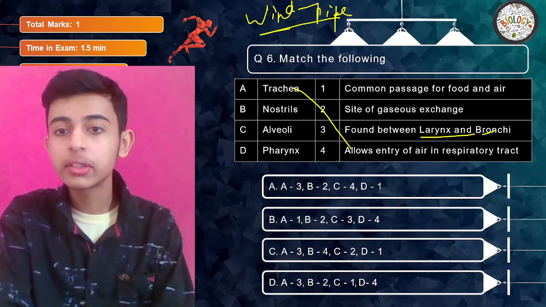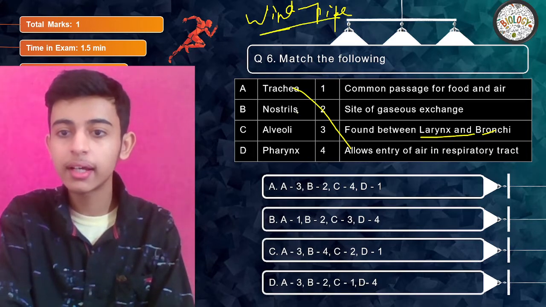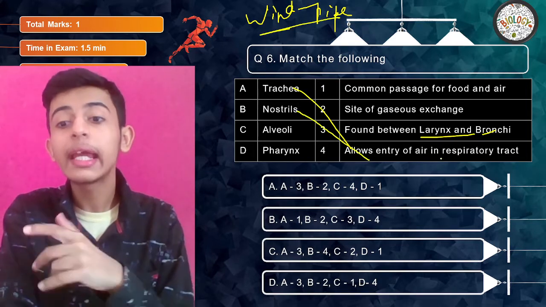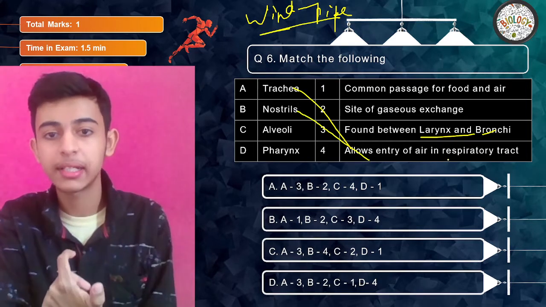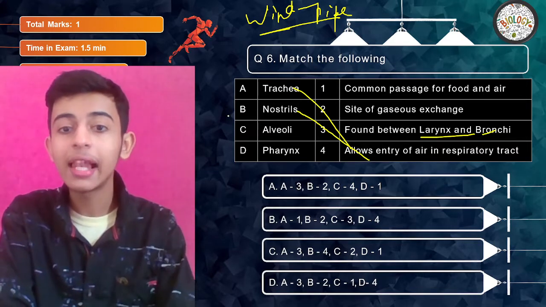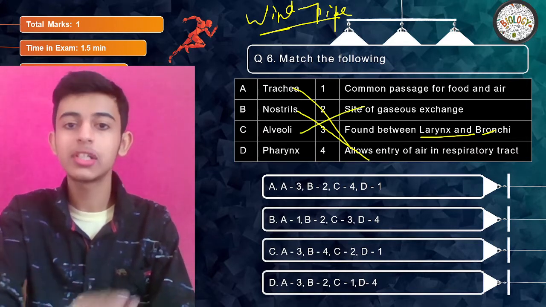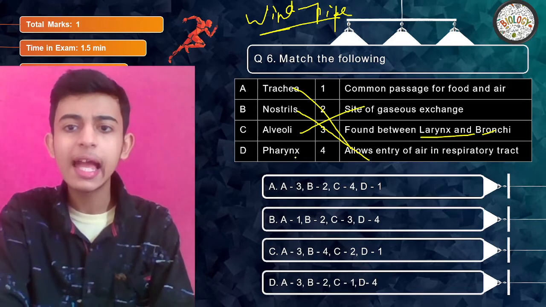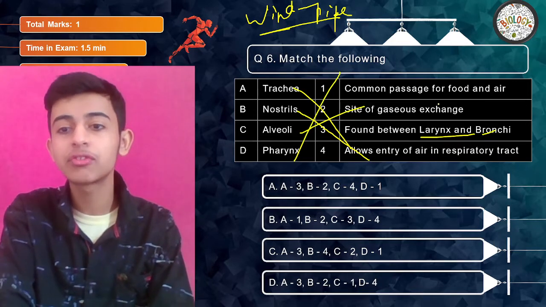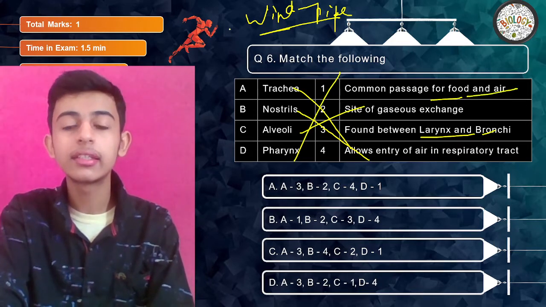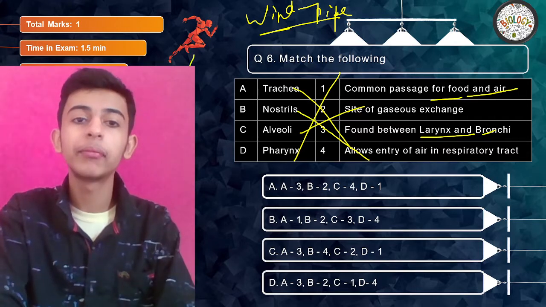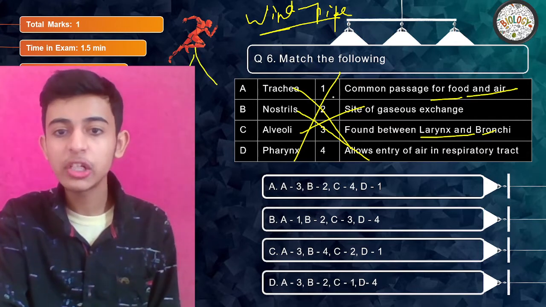Clear? Nostrils. What are nostrils? Nostrils are something which allow the entry of air into the respiratory tract. Clear? Alveoli is the site of gaseous exchange, where gaseous exchange takes place, and pharynx is the common passage for food and air, which then divides into esophagus and trachea. So one should be 3.